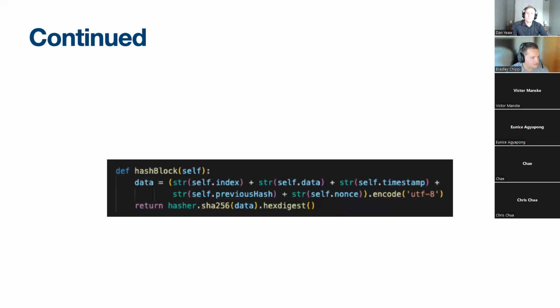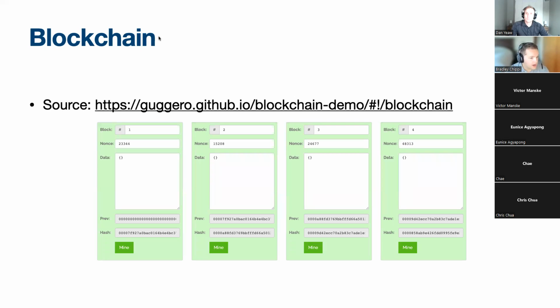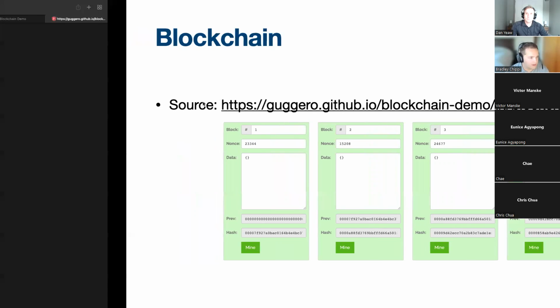And then here's the Python code for hash block. Basically, we take the index, the data inside the block, the timestamp, the previous hash, and then the nonce, encode it with UTF-8, so it's a UTF-8 encoded string. Run it through our SHA-256 hashing function. Boom, we got our hash. All right, so now we talked about SHA-256 hashing. We talked about what a block is. Now we can talk about what a blockchain is.